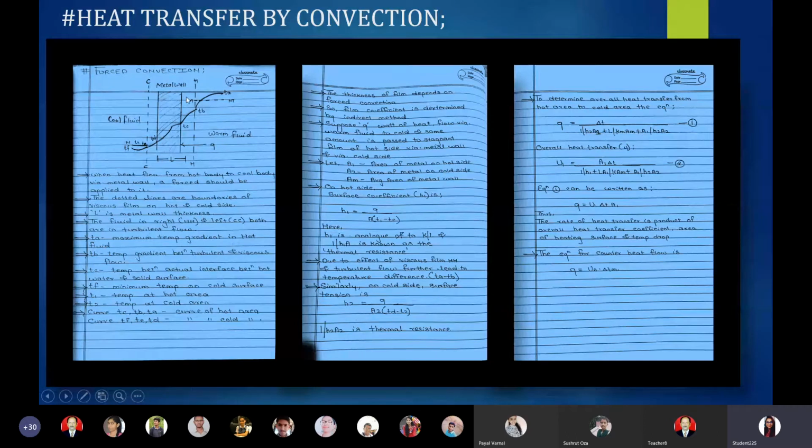Okay, whereas the surface coefficient subsequently is having analog to K by L, where K by L is ultimately said as the thermal resistance. 1 by H1A is known as thermal resistance. And we have seen this sentence further that due to the effect of viscous film HH and turbulent flow, this leads to what? This leads to the temperature difference TA minus TB.